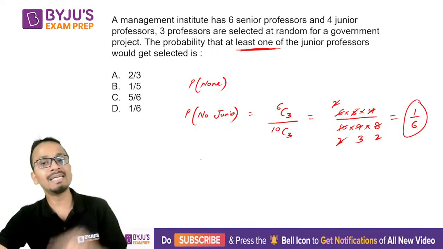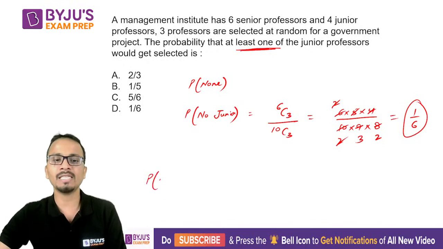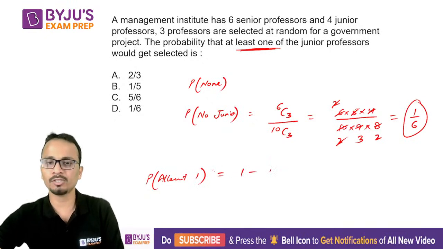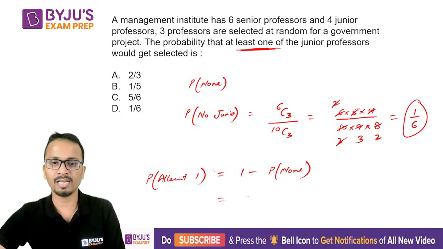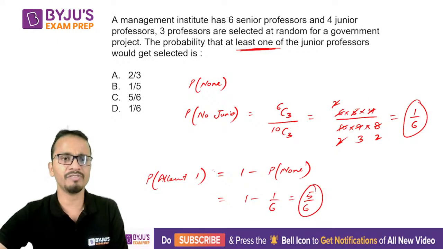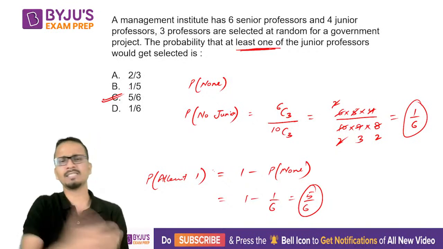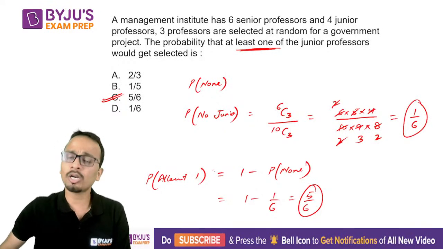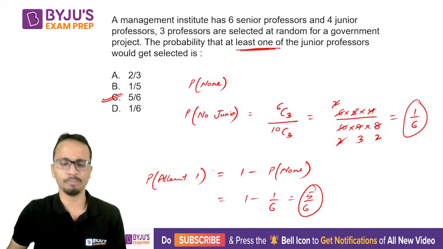So the probability that at least one will be selected will be equal to 1 minus the probability that none of them will be selected. So the final answer will be 1 minus 1 upon 6. That is 5 upon 6, which is the same as our previous answer. All right. So the answer here will be 5 by 6. And this is one shorter, efficient way of solving the same question.